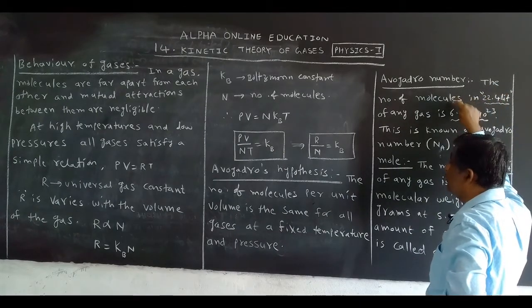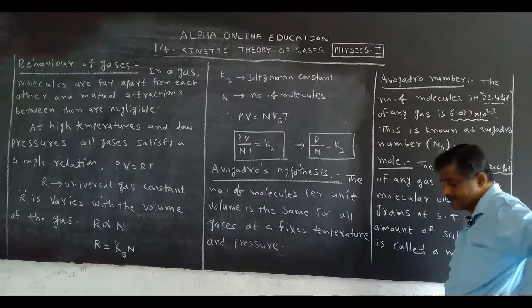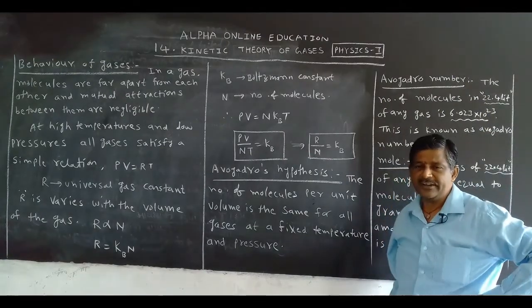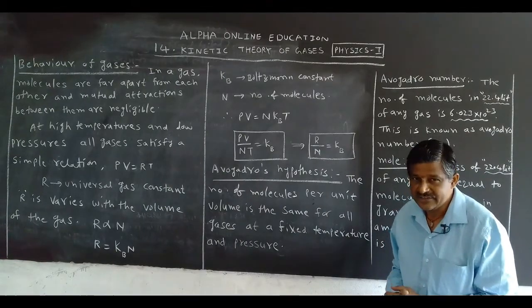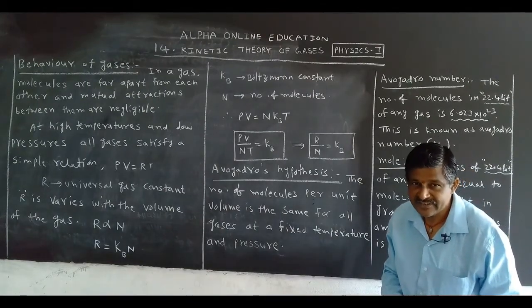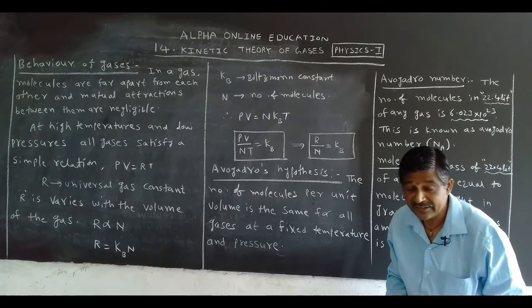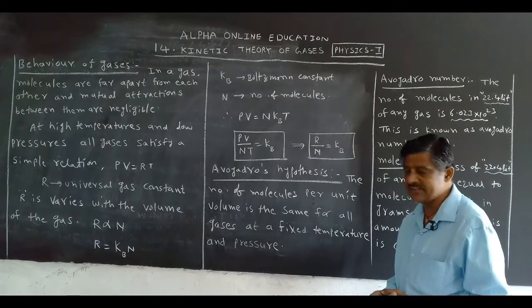The number of molecules in 22.4 liters of a gas. In 22.4 liters of a gas, how many molecules are present? 6.023 into 10 to the power of 23. Okay? You must remember this value. This is very, very important in chemistry also, not only in physics.